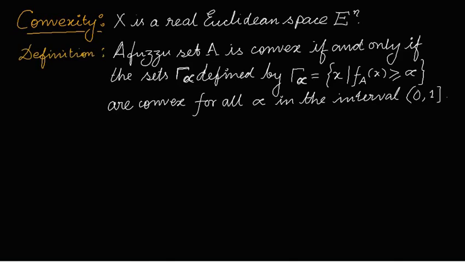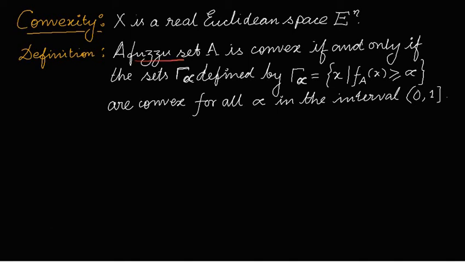We will start discussion on convexity with an assumption that X is a real Euclidean space En. So we will start with the definition of convexity of a fuzzy set.